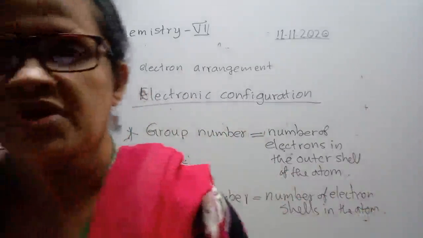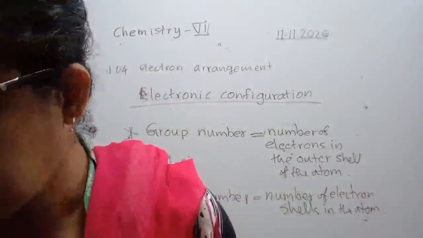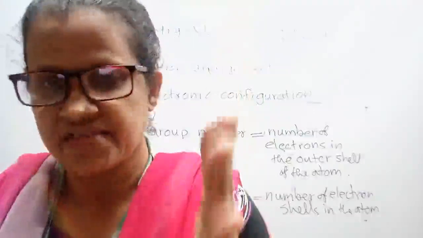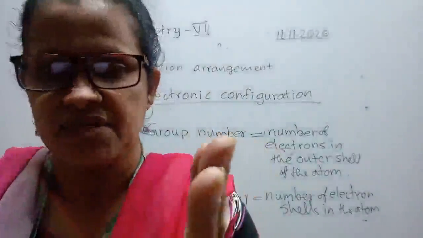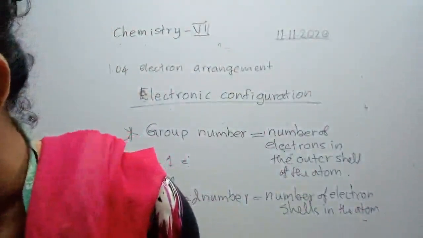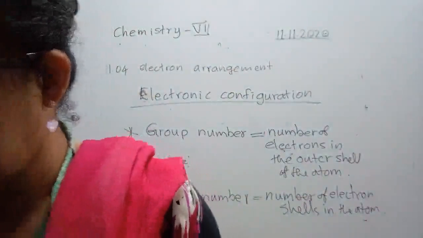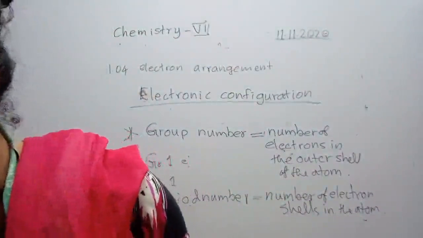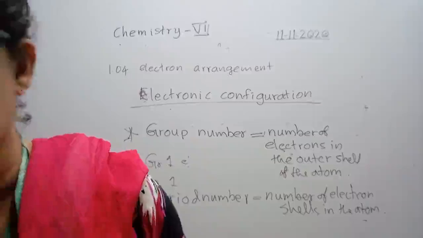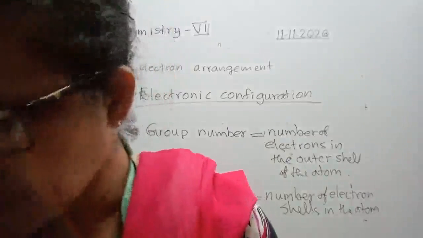Now again go to the table given to you. The first period is mentioned on your left-hand side beside the boxes. Beside hydrogen, period 1 is given, and from that you come to the right-hand side, then you will meet helium from group 0. Period 1 contains only 2 elements, hydrogen and helium. Right.